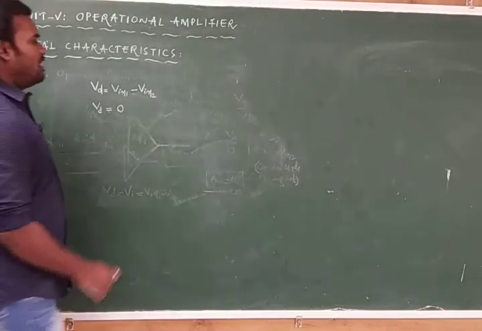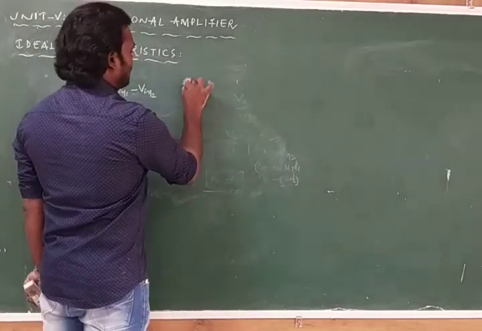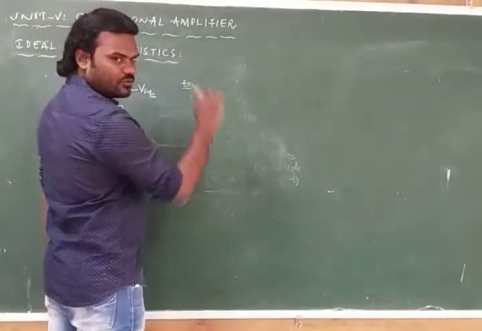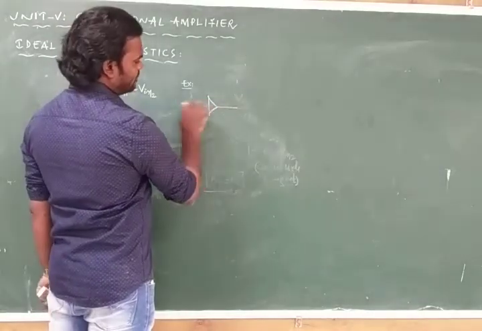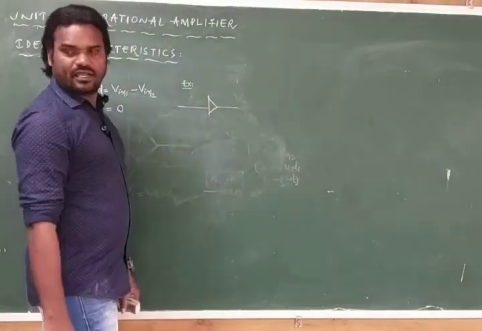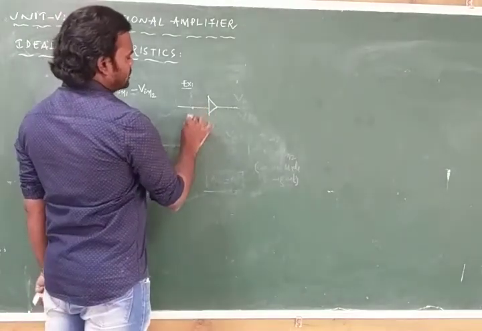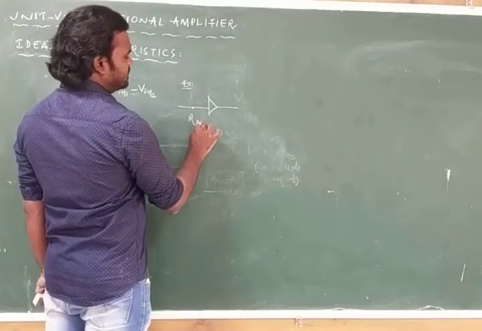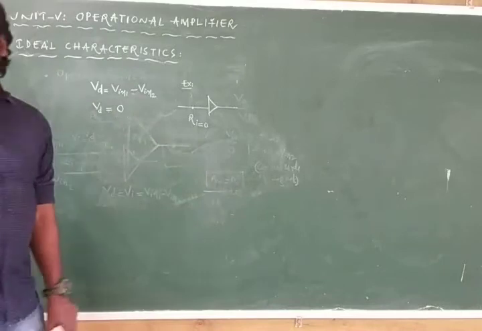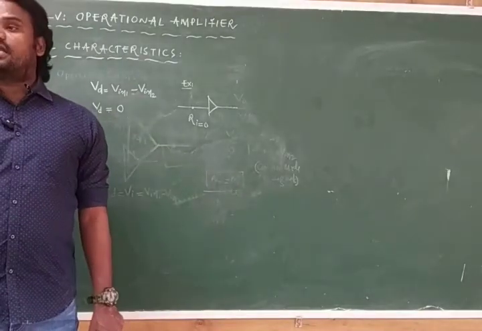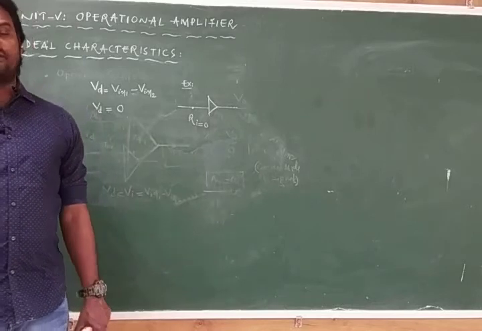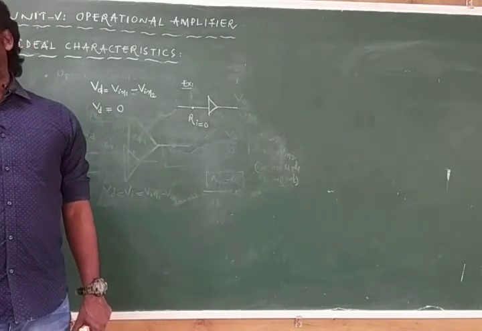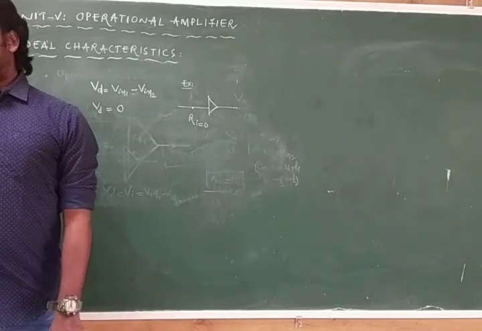For example, assume a normal amplifier circuit. This is an amplifier, and at the input side it has a resistance of 0. Resistance is the opposing power which stops the current conduction through the circuit.